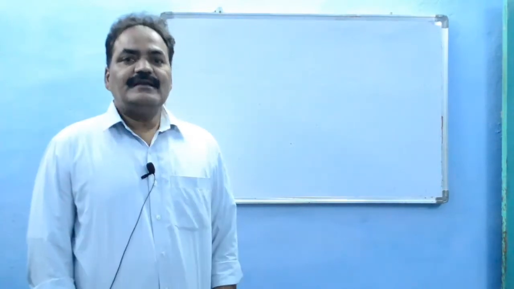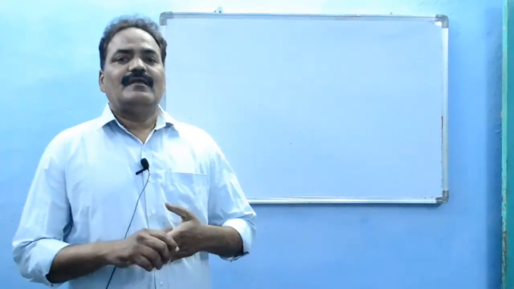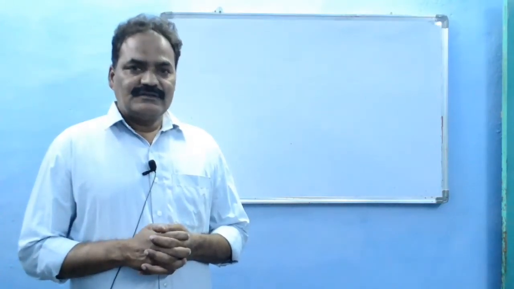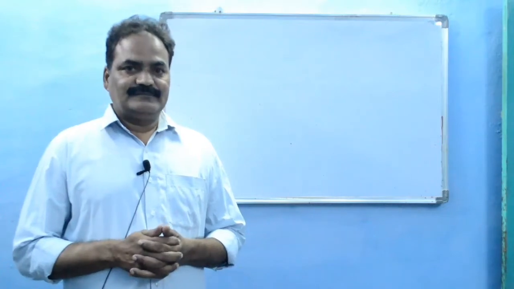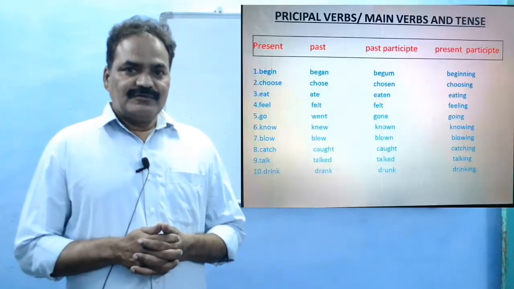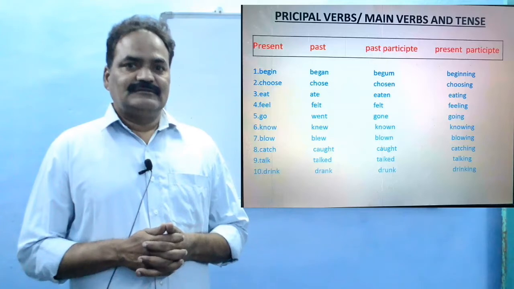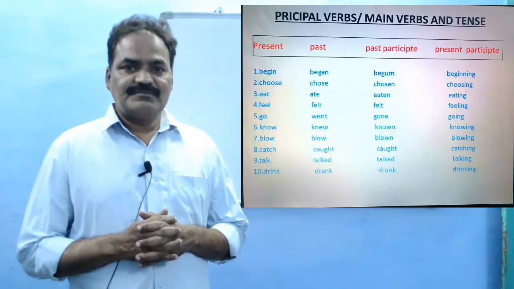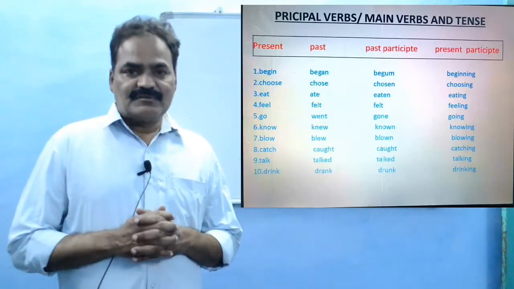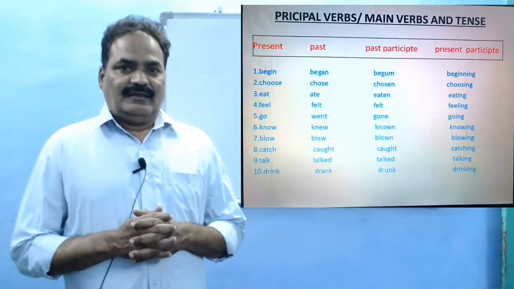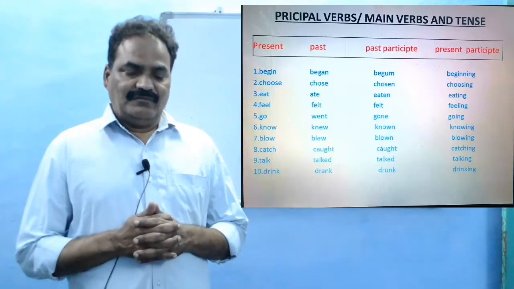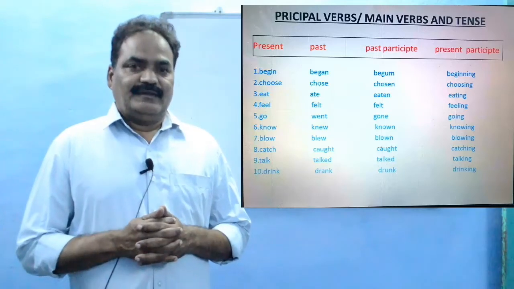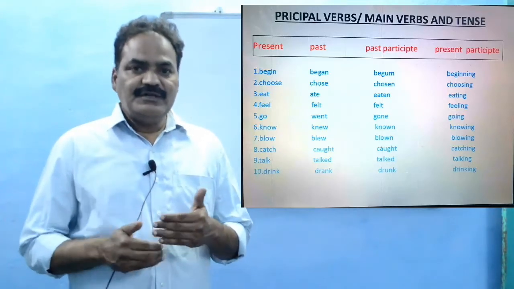While studying principal verbs, we try to understand about the conjugation of verbs. Conjugation of verbs is nothing but the present tense, past tense and past participle of a principal verb. Up to this we have seen in the main verbs part, and now we continue that.